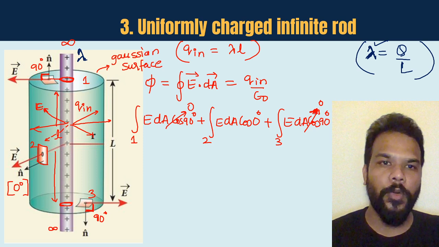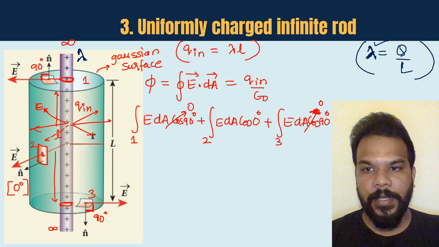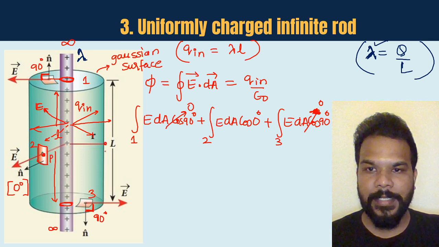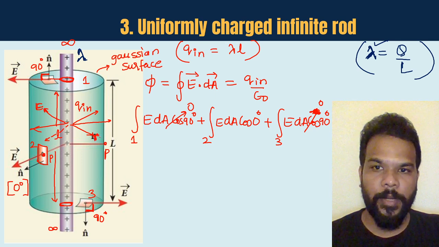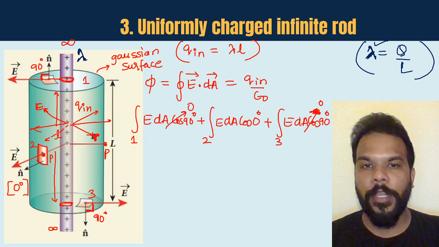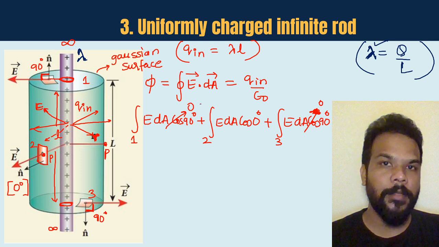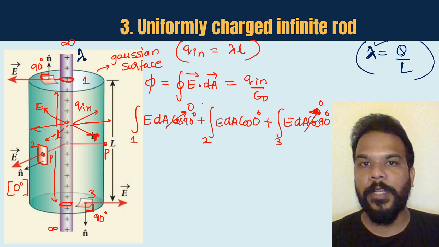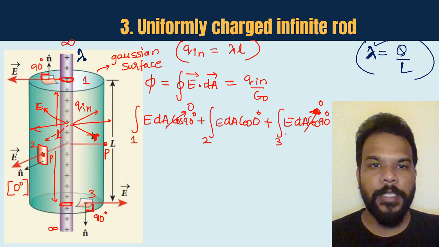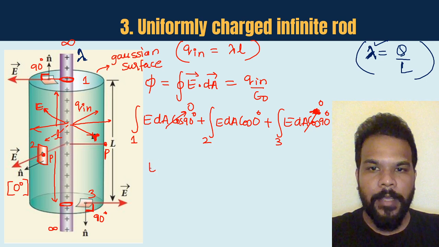I told you in the beginning only, we choose a Gaussian surface in such a way that the point where we are interested in finding the electric field, say this is the point which is at a distance r from the charged body, and the chosen Gaussian surface is giving us the desired result because it is keeping the electric field either parallel or perpendicular to the area vector. So these two integrations are going to become directly 0.